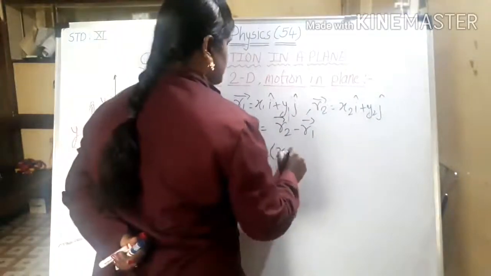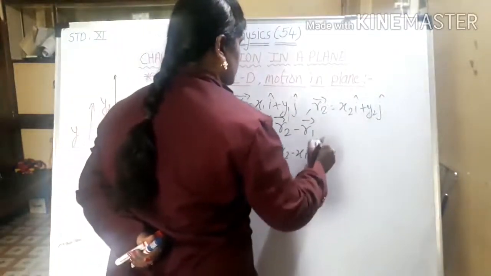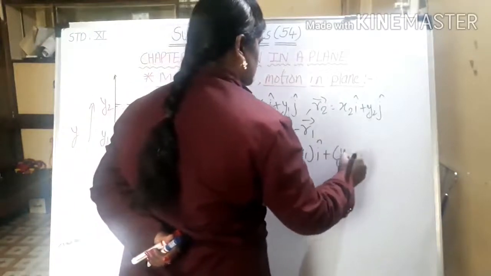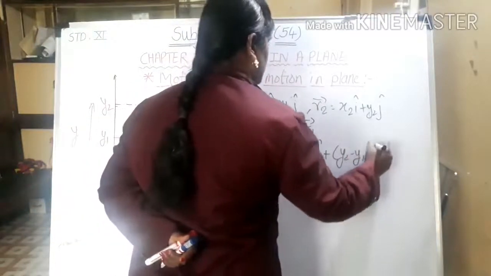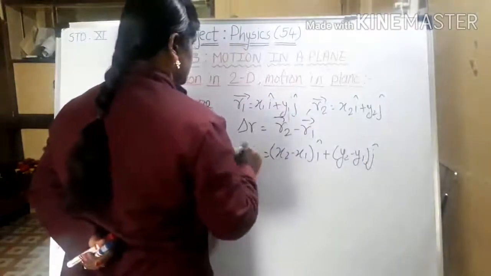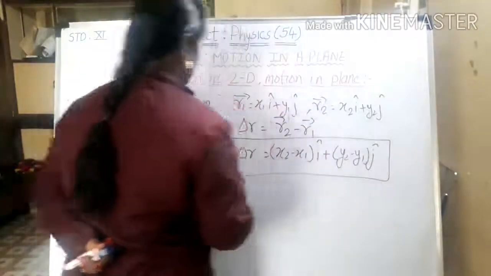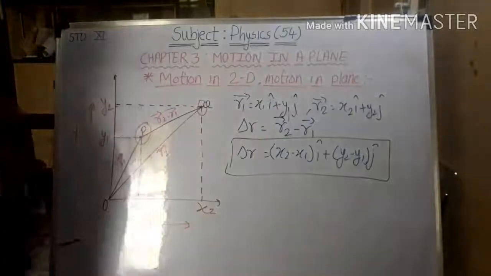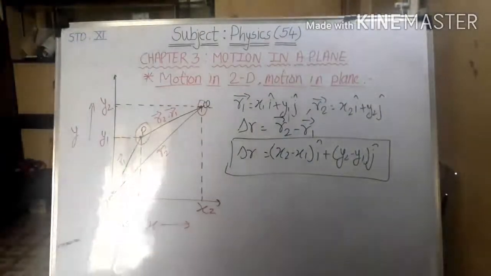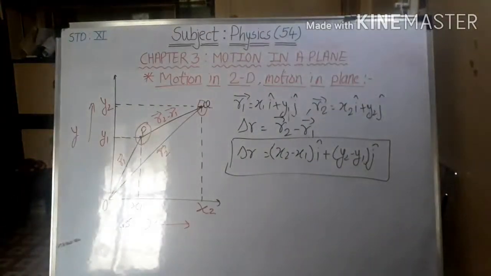So we got delta r as x2 minus x1 i plus y2 minus y1 j. So this is what we have got.